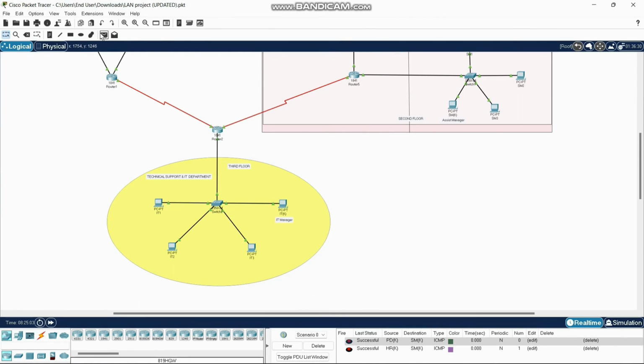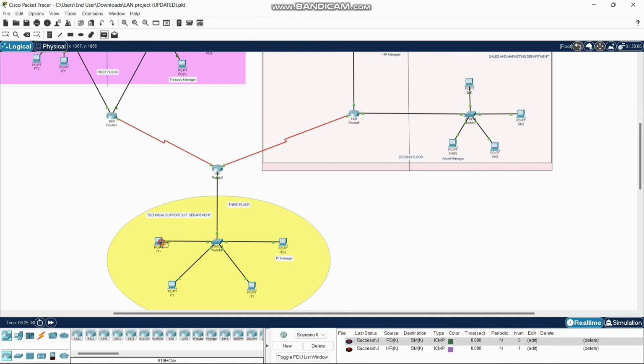Then we try to send a message from the Technical Support and IT department to the Sales and Marketing department. It is also successful. Devices from the same floor can also do so.